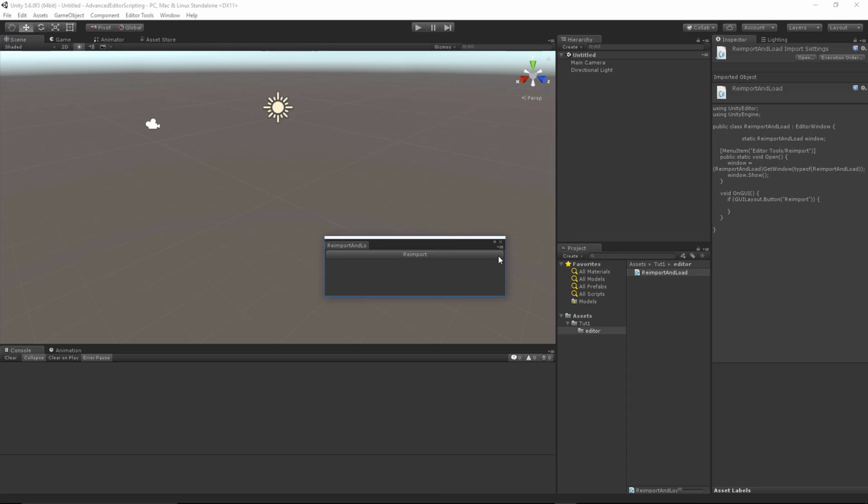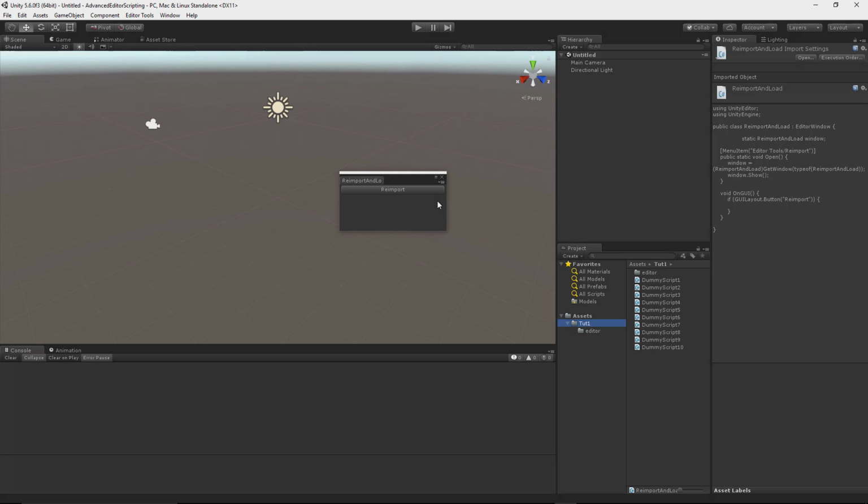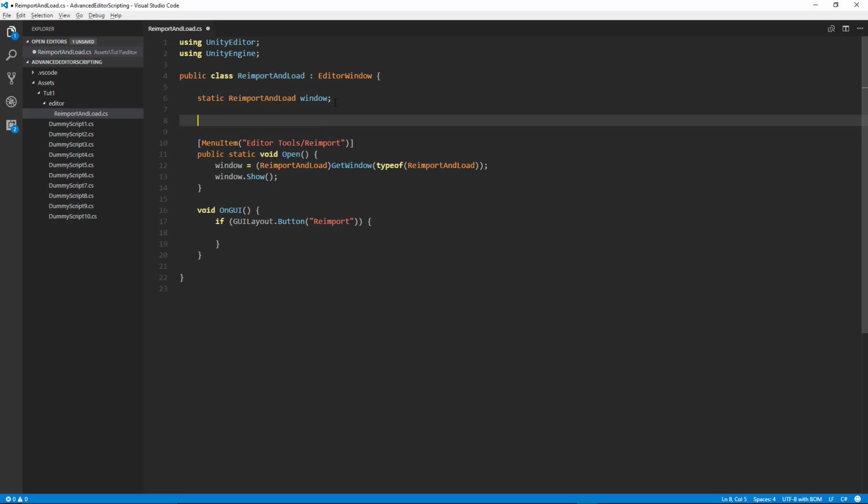The only other thing we need to do is add the logic so that when we click reimport, it's going to import all of these dummy scripts. Okay, so back at our class here, we want to define what those script names are. We're going to be using an AssetDatabase.ImportAsset function call, and we need the paths to each of those dummy scripts.